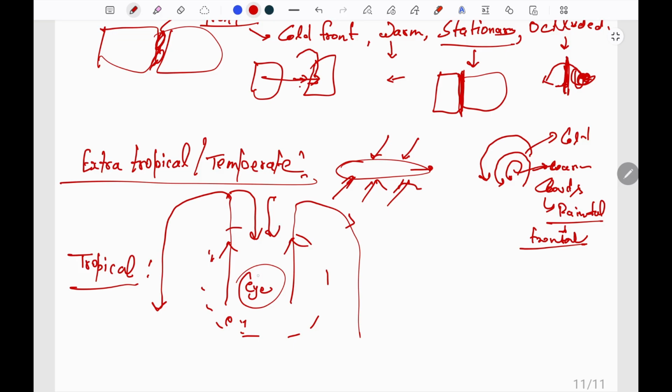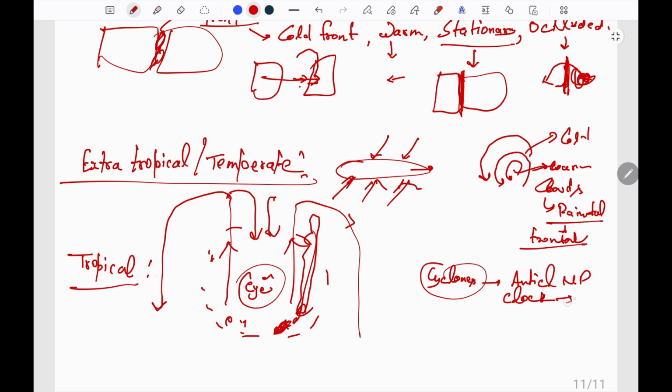So the eye is the area of calm winds. Here the temperature is higher, and in the eye wall there is high rainfall and cumulonimbus clouds are developed here. Now remember, the movement of the cyclones is anti-clockwise in northern hemisphere and clockwise in southern hemisphere.